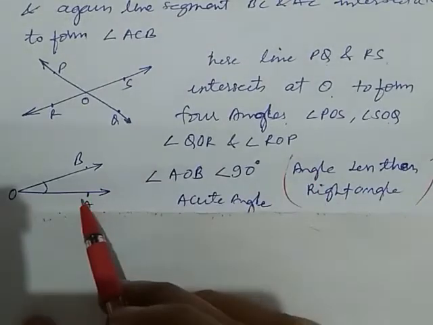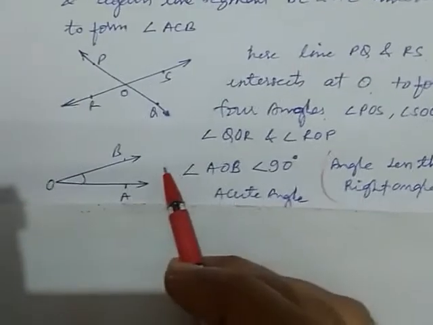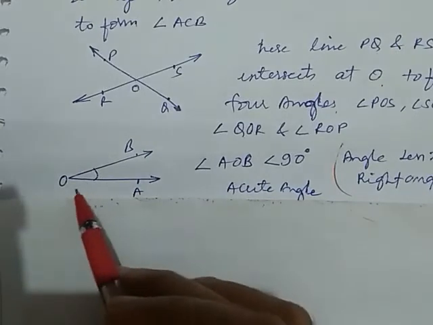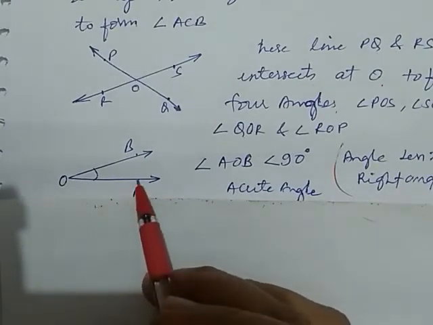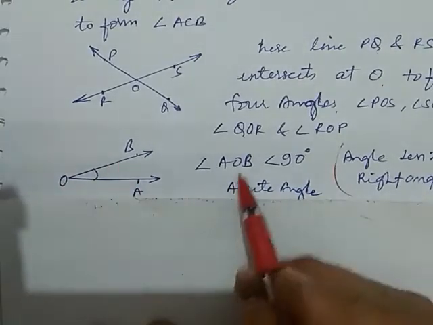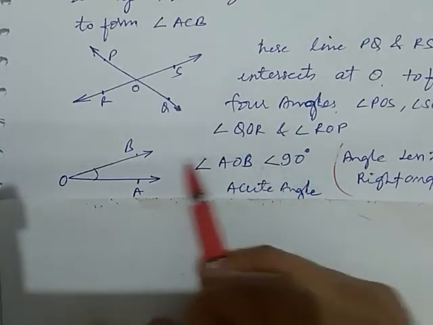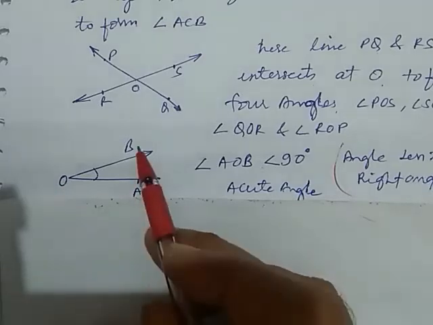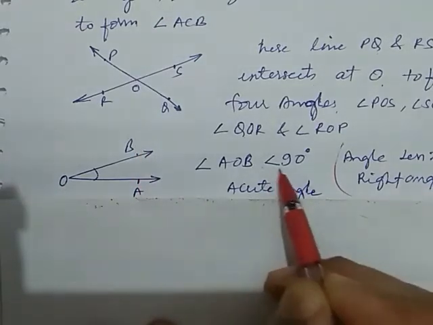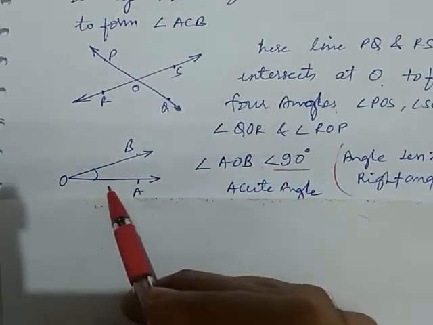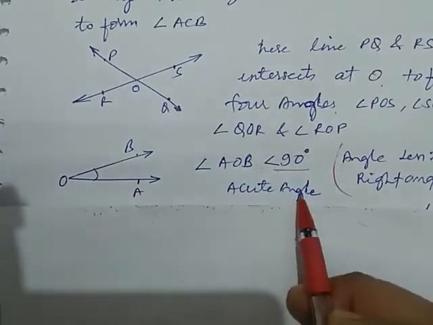Now we take different types of angles. Here this is angle AOB, which is less than 90. It can take a value less than 90. That's why we call this an acute angle.